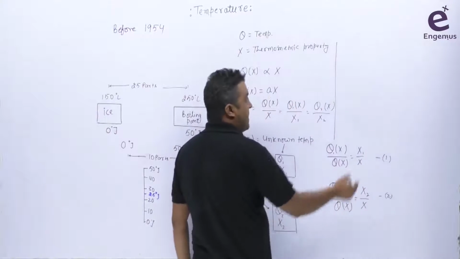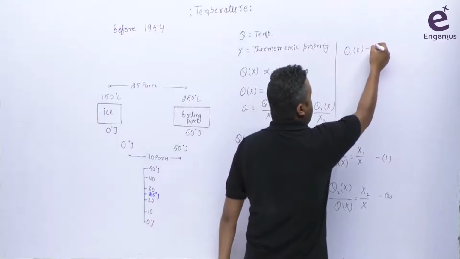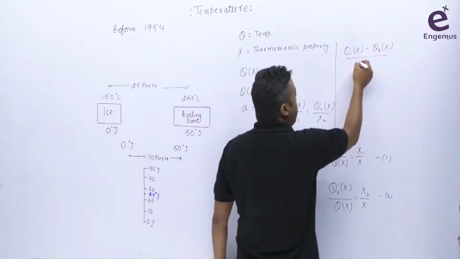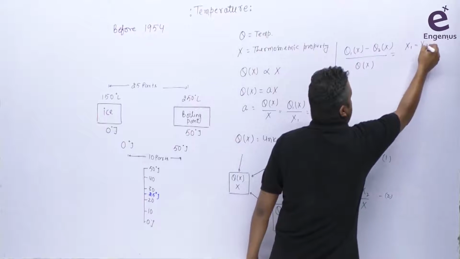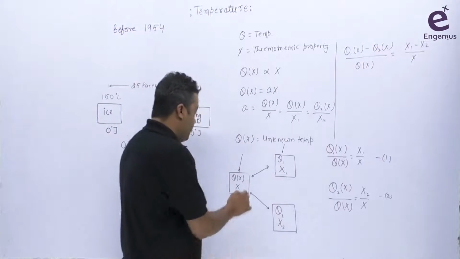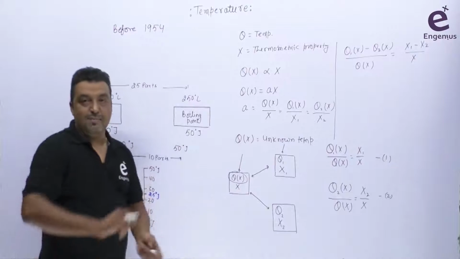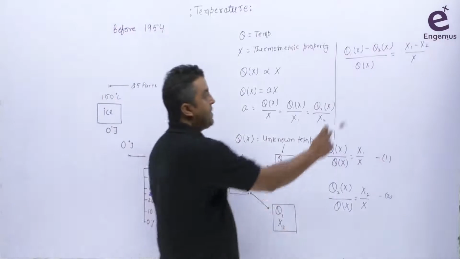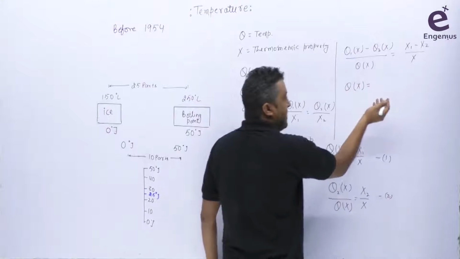By using these two equations, I can write theta 1x minus theta 2x, separating this value here, divided by theta x, will be equal to x1 minus x2 divided by x here. Now, what is the unknown value? This is the unknown value. I know this value of x by the measurement. ये मुझे measurement से पता है. But I want to know the temperature here. So to calculate the temperature, you can say easily that theta x will be simply equal to what?